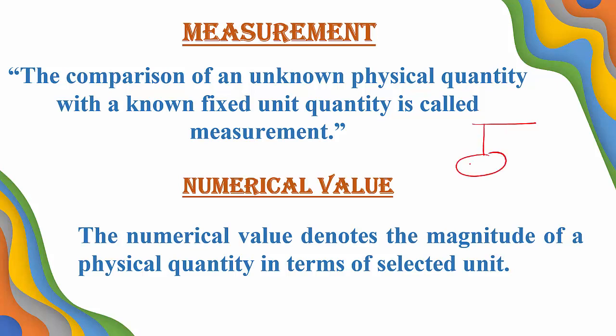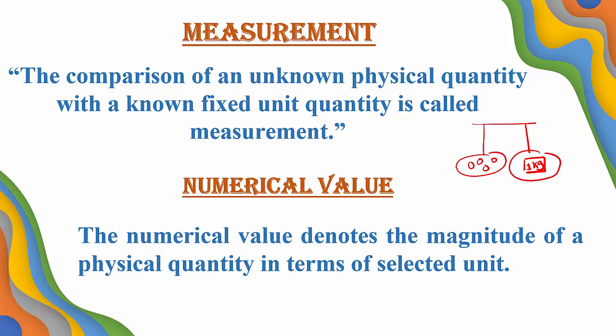On one pan, they are going to keep potatoes. On another pan, they are going to keep a 1 kg weighing stone. They are going to compare this unknown physical quantity with the known fixed quantity. The 1 kg weighing stone has its fixed unit quantity, 1 kg. I am going to purchase 1 kg of potatoes, so they are going to compare. When they get balance, they will give you 1 kg of potato.